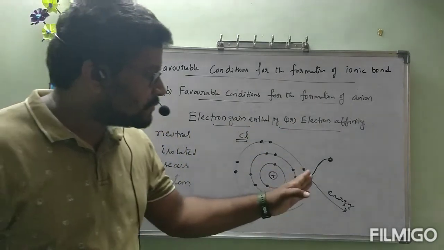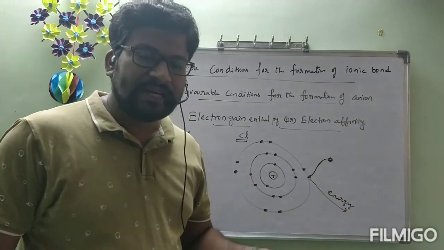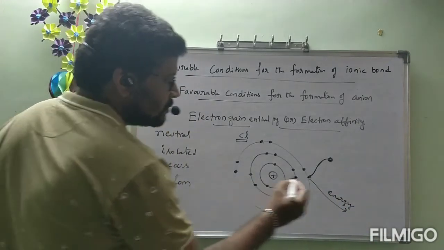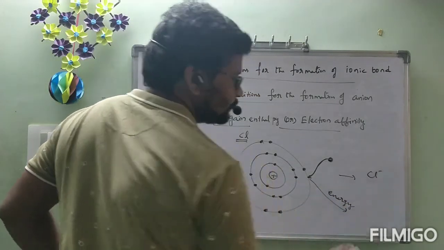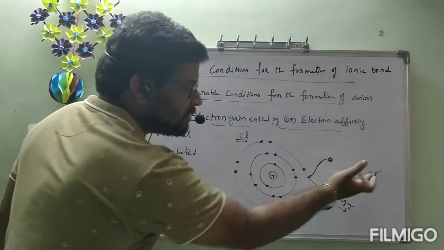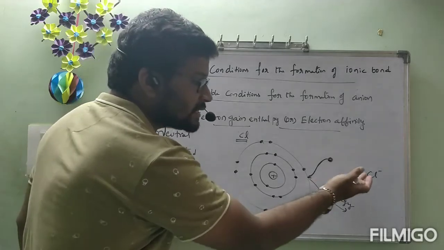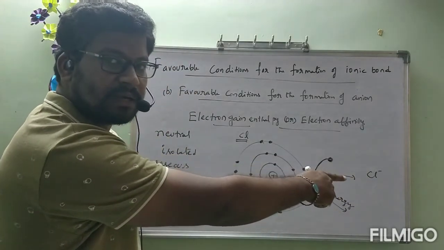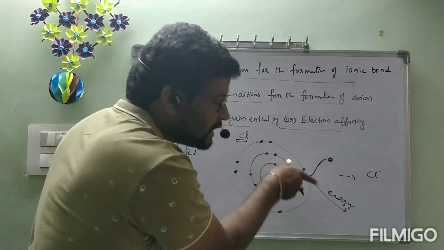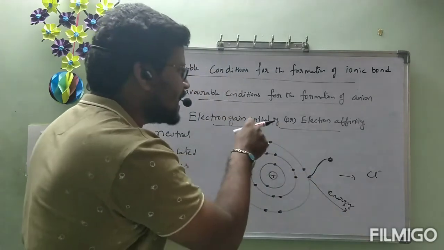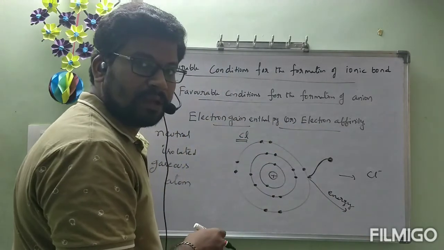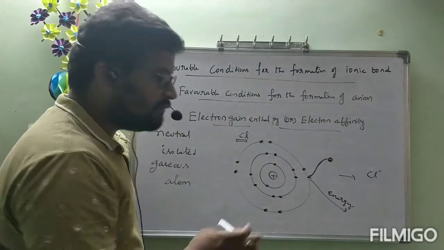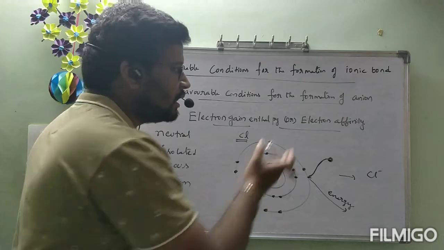Okay, how much amount of energy is released? If it is released with high amount of energy, after that this neutral atom is converted to Cl minus. Chlorine loses the energy to form Cl minus. Cl minus has lower energy when compared to Cl. Then that is highly stable. Correct or not? How much amount of energy is lost here, that much high electron affinity is there. If it loses high amount of energy, high electron affinity. If it loses less amount of energy, less electron affinity.